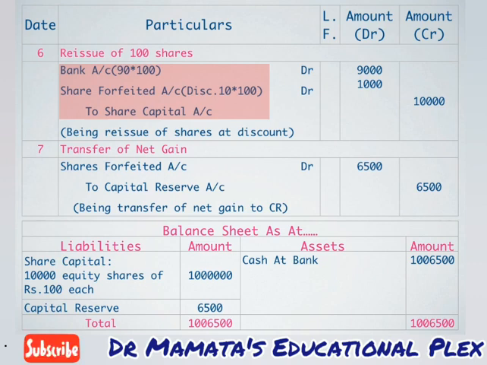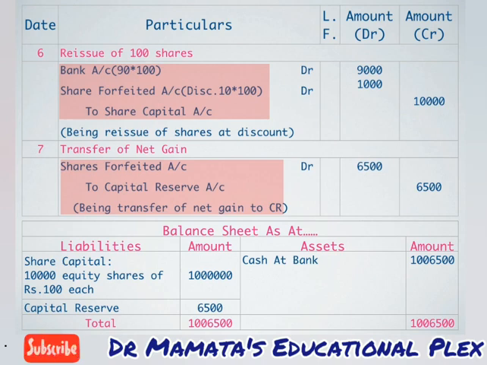So the last entry of this problem, the transfer of net gain, will be like this: share forfeited account debit to capital reserve account. Here you can see that share forfeited account is debited and capital reserve account is credited, and the amount is rupees 6,500. Because we have a balance of 7,500 rupees in our share forfeited account, but we have given a discount of rupees 1,000 while reissuing, so that loss will be covered from that amount only.